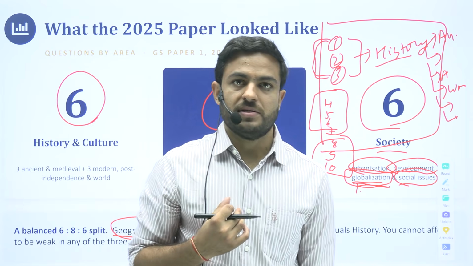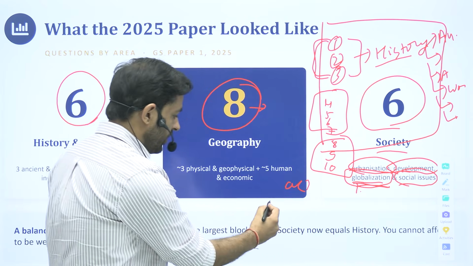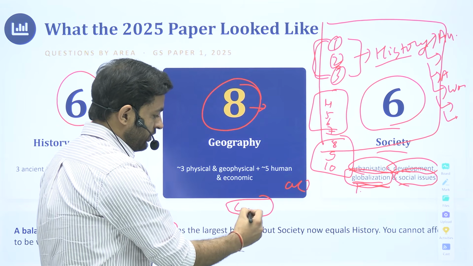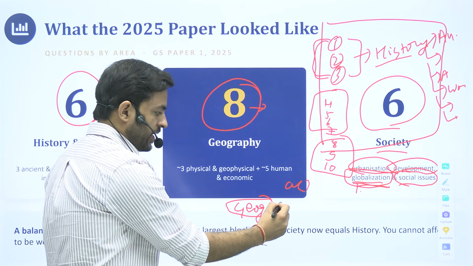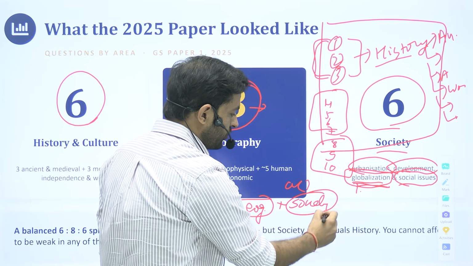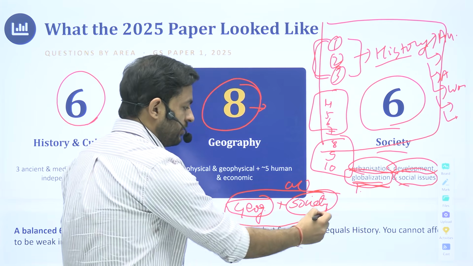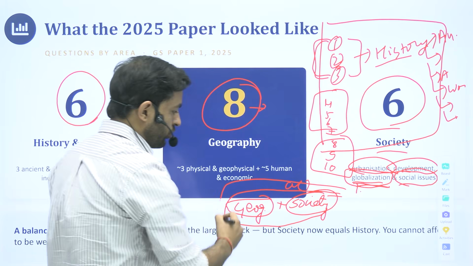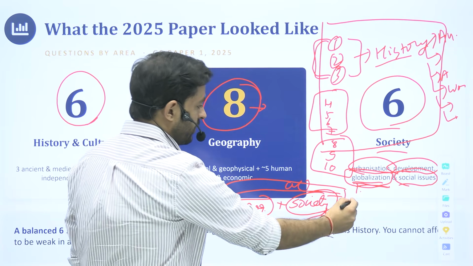If I have to share my strategy at this point of time, what I did was focus on the geography section as my priority. Second would be the society section. I would be dealing with these questions on a priority basis. This was the core zone of my preparation for general studies paper 1.